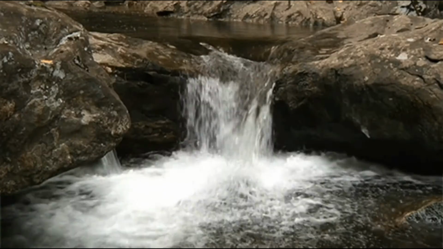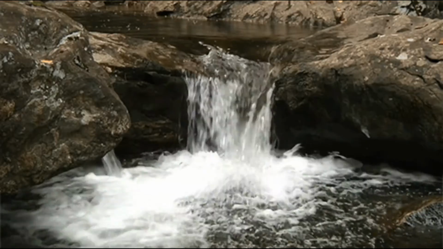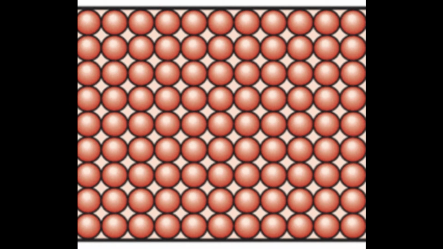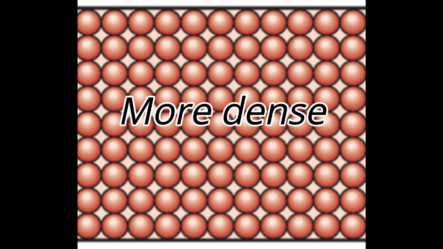The particles in a liquid are less tightly packed, so they have more space to move about freely. This allows the particles to pass over each other, and is one of the main reasons why all liquids have the ability to flow. Because the particles in a liquid are not so tightly packed, they have a lower density, or they are less dense when compared to the particles of a typical solid.